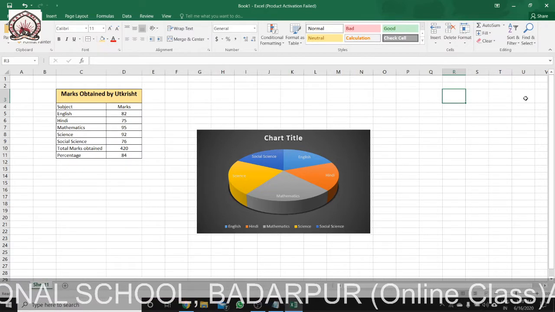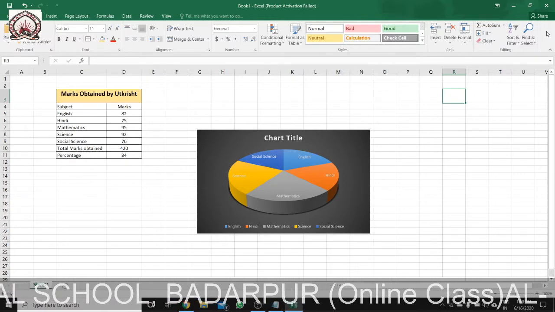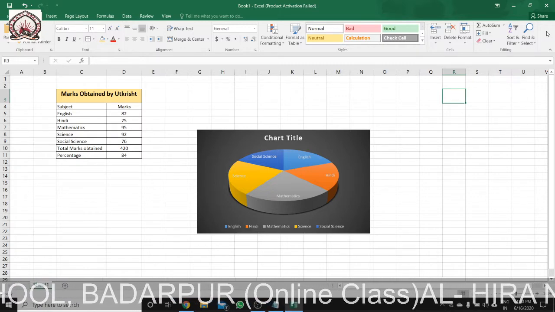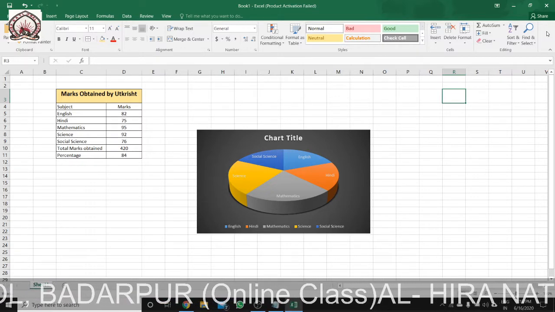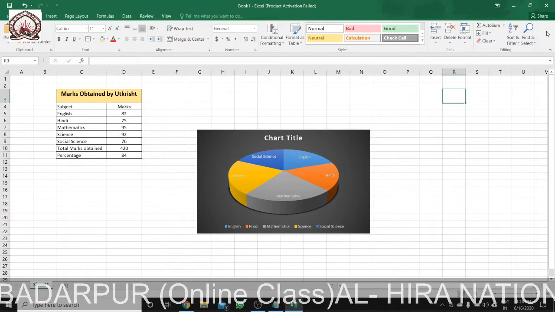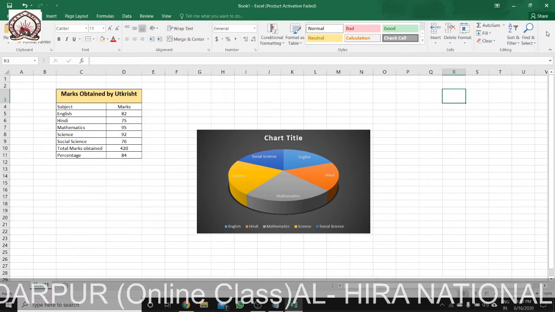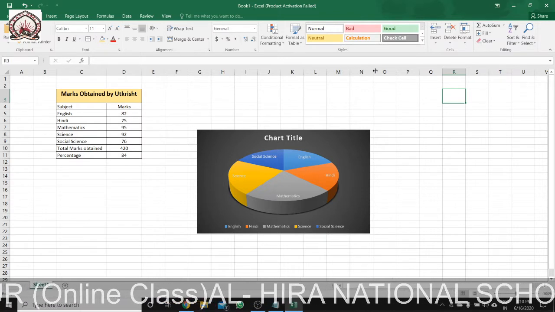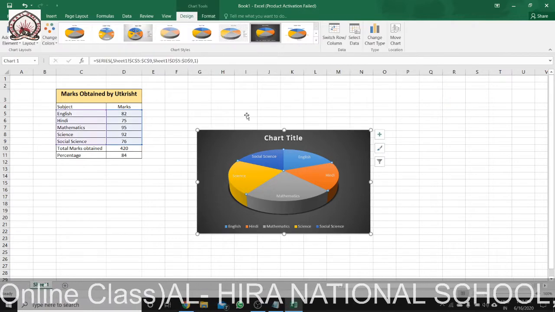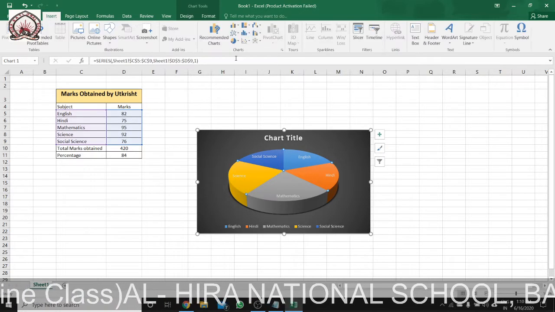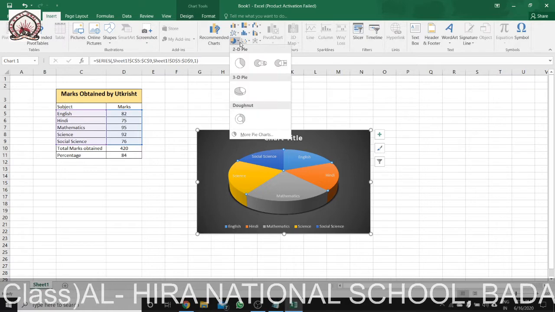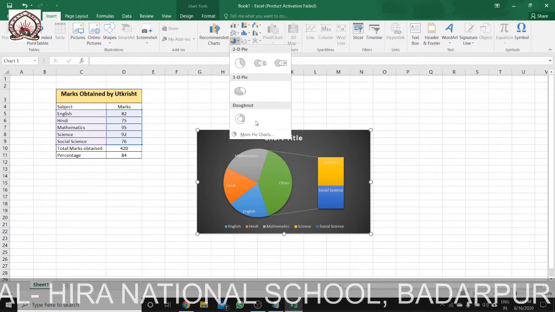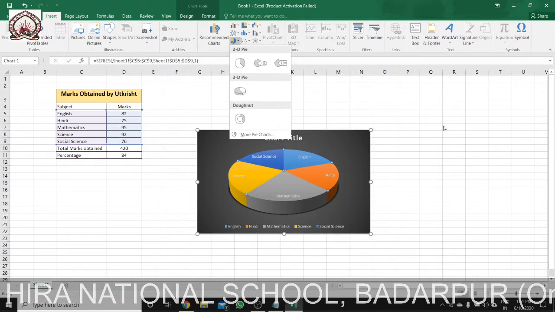Next, I shall be having a discussion on PowerPoint. I am not showing all the features; I am pertaining my discussion to the chapter based on IT application, chapter 9. Okay, let me show you the chart. You can have this other format also. In chart it is there. You can have it like this or any format. There are more pie chart types.